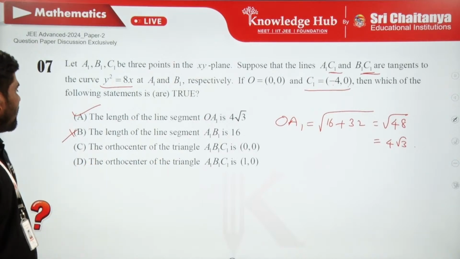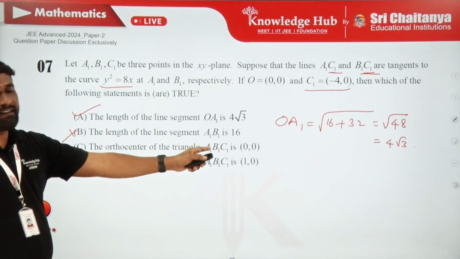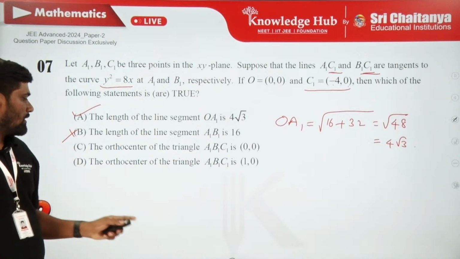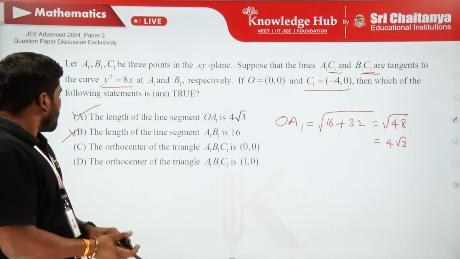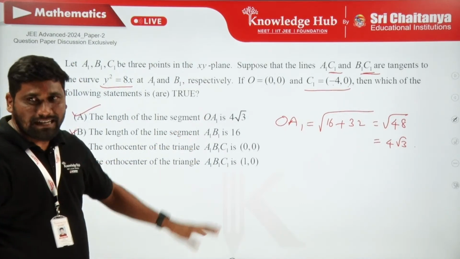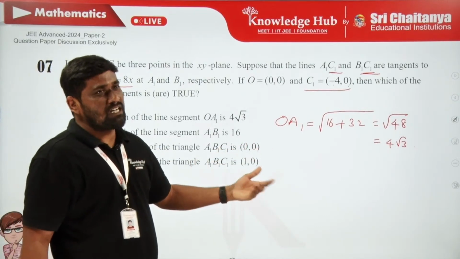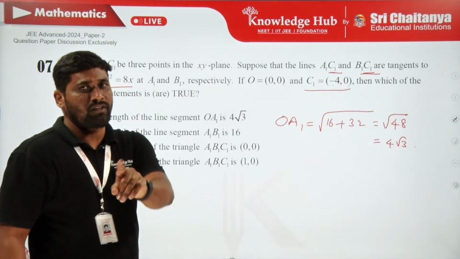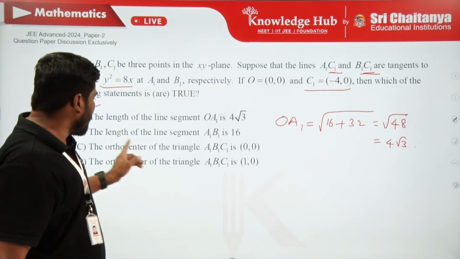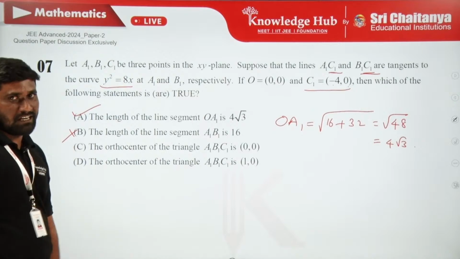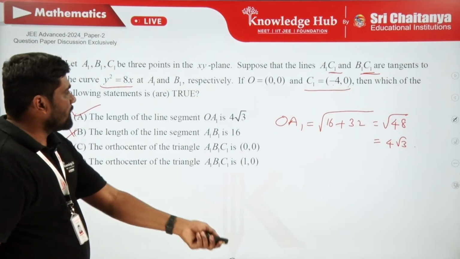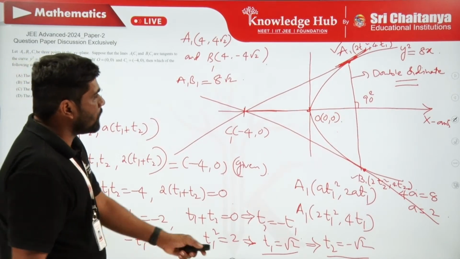Now finally, I have to find the orthocenter of the triangle A1, B1, C1. Only one of the options is going to be correct, because it can't be that the orthocenter is both 0, 0 and 1, 0 for the same triangle. So either option C or option D is going to be correct only. So let me go back to the diagram which I drew.